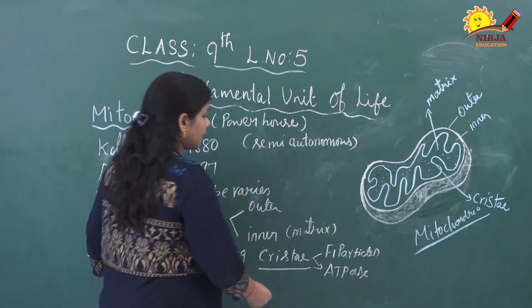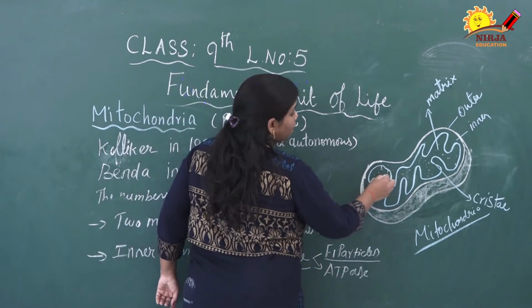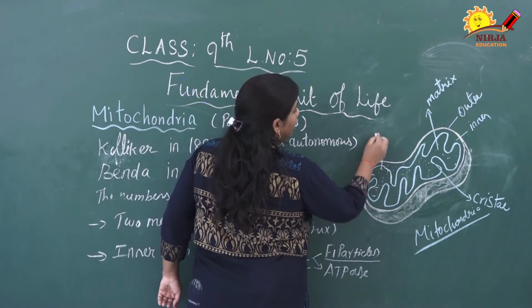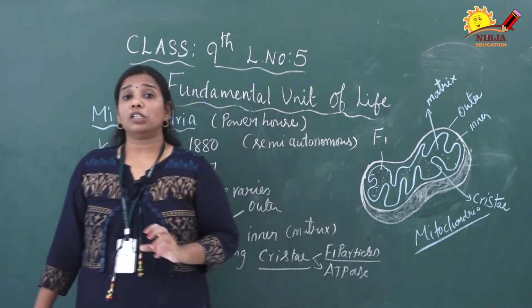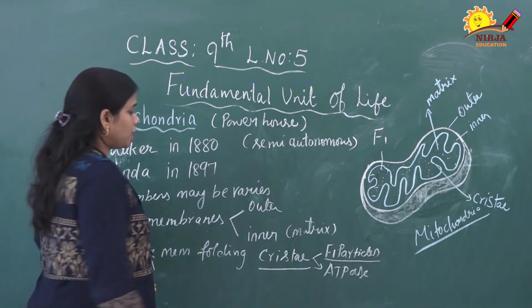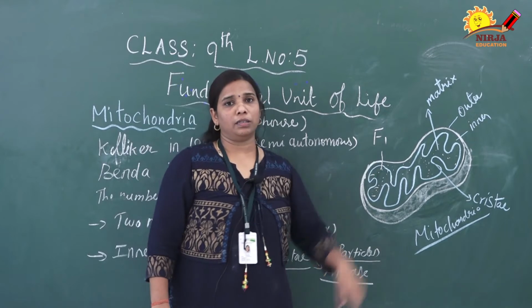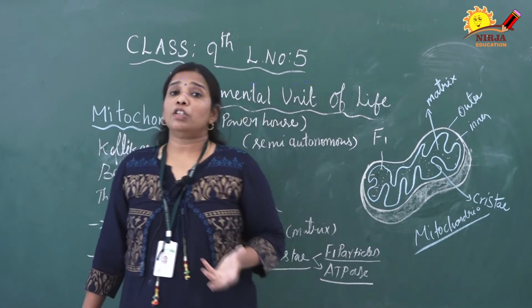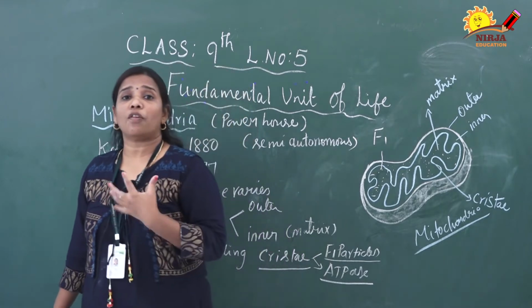The cristae contain particles. Those particles are called F1 particles. What do you call them? F1 particles. These particles have the enzyme ATPase. ATPase enzymes are present inside the F1 particles. ATP, you already know, is the energy currency of the cell.